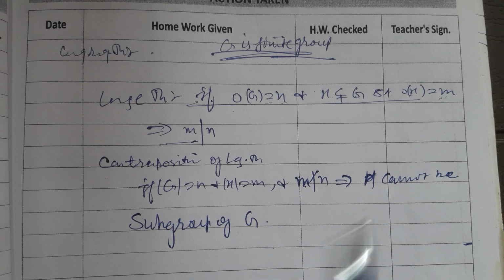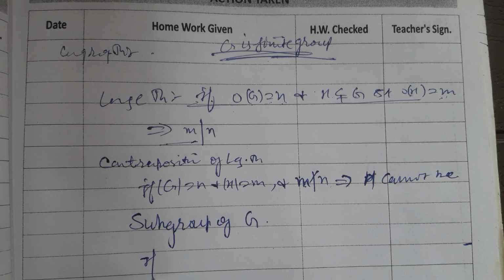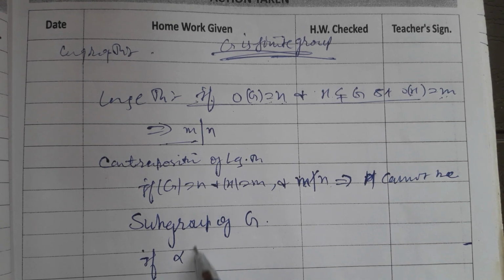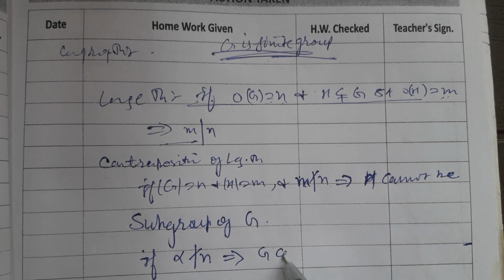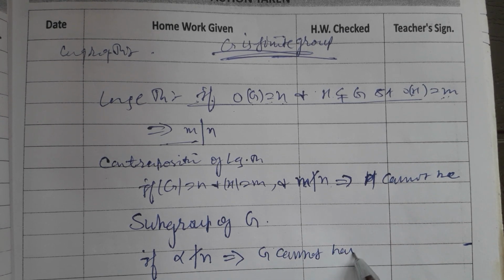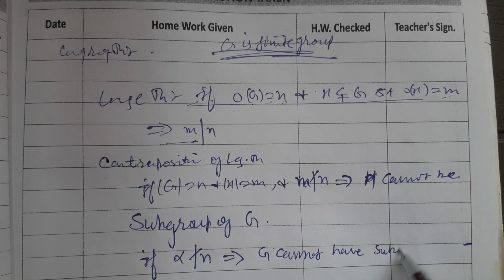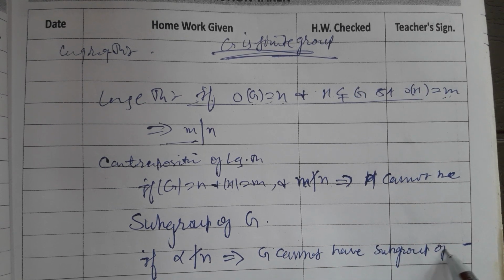This is always true. If some integer doesn't divide the order of the group, that group cannot have a subgroup of that order. Suppose alpha doesn't divide the order of the group, where n is the order of the group; then G cannot have a subgroup of order alpha.